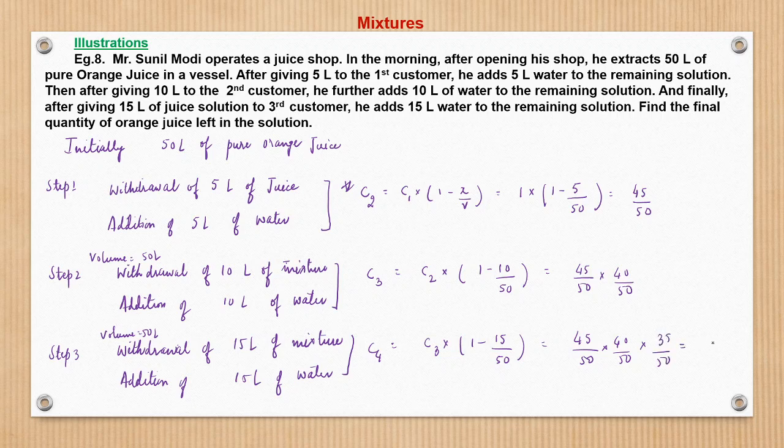This if we solve, I'll use the calculator, 45 into 40 into 35 divided by 50 divided by 50 divided by 50. So this is 0.504, it is coming.